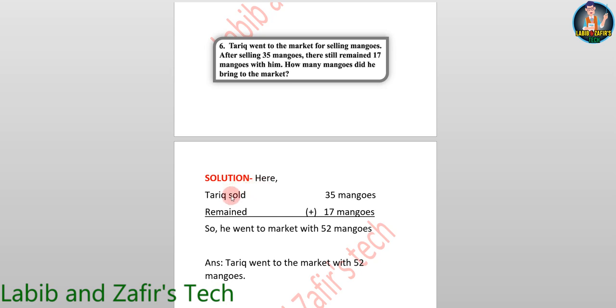Solution here. Tariq sold 35 mangoes, remained 17 mangoes. So he went to the market with... It is an addition problem. So we have to add these two. So 7 plus 5 equal to 12. 1 in hand. 1 plus 1 equal to 2, 3 plus 2 equal 5. 52 mangoes. So he went to the market with 52 mangoes. Answer. Tariq went to the market with 52 mangoes.